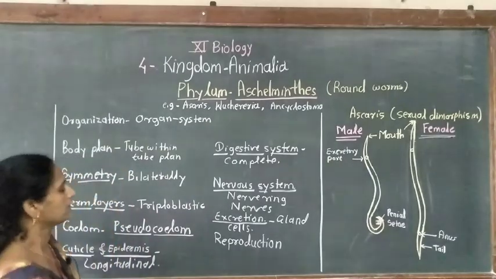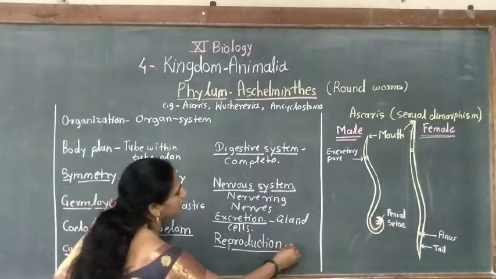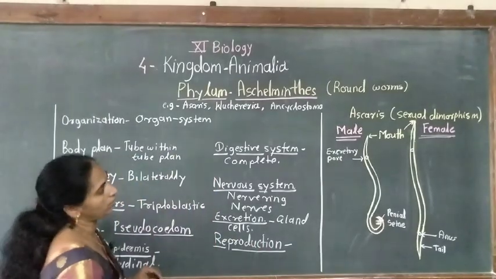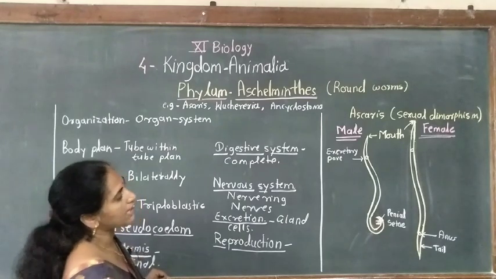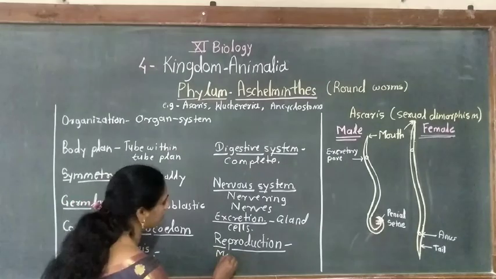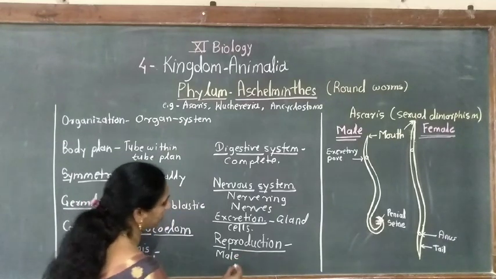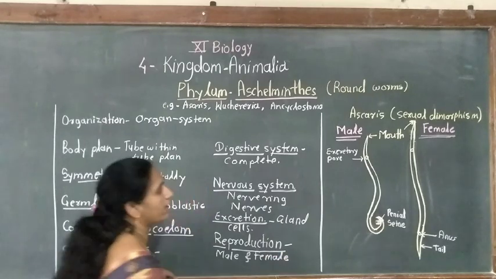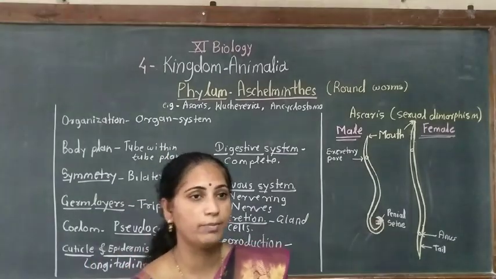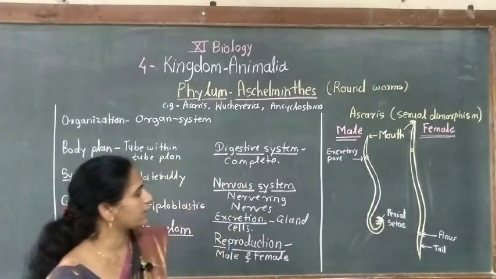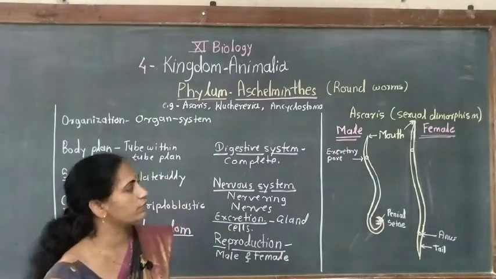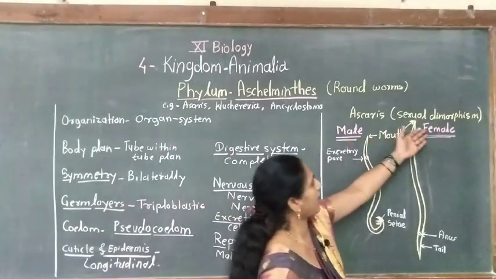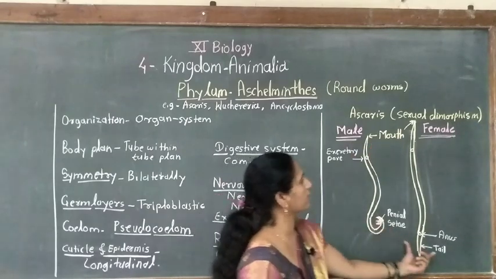In Aschelminthes, reproduction is mainly by the sexual method. Here sexes are separate, male and female, therefore sexual dimorphism is also present. Male and female can be easily identified from external morphological features. See here in this diagram, one example is Ascaris. They show sexual dimorphism, that is, the male is completely different from the female.